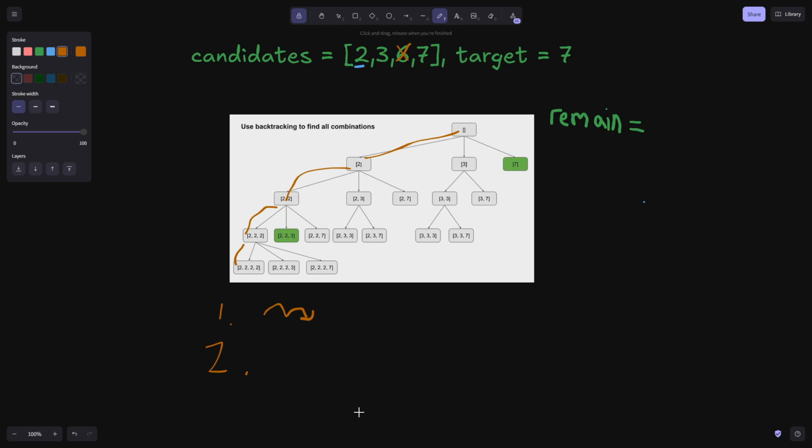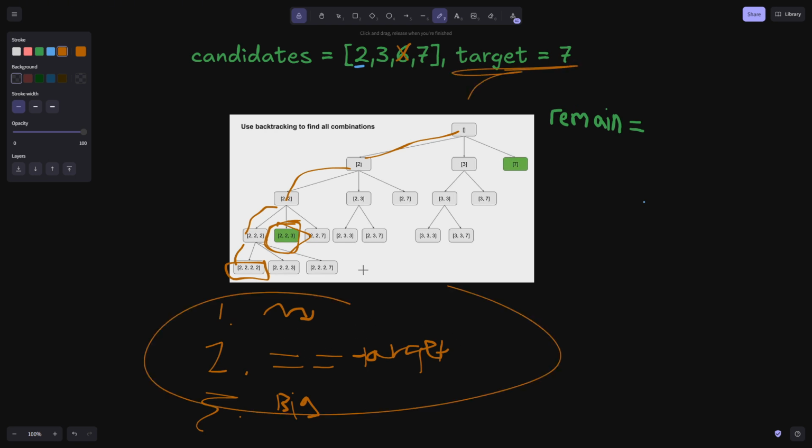Or case 2, it does add up to target, right? In which case, a case like right here, we will want to take this combination and append it to our answer array, because this combination adds up to target. Or we have case 3, where the combination is too big. That would be a case like here, 2, 4, 6, 8. This is too big because 8 is bigger than our target.